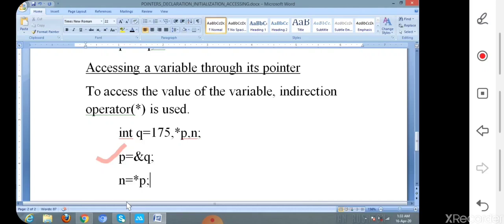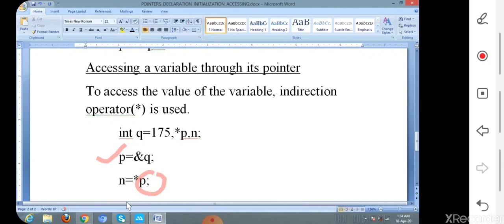Then here p contains the address of variable q, but star p contains the value which is stored in that address. Star can be treated as value at that particular address.